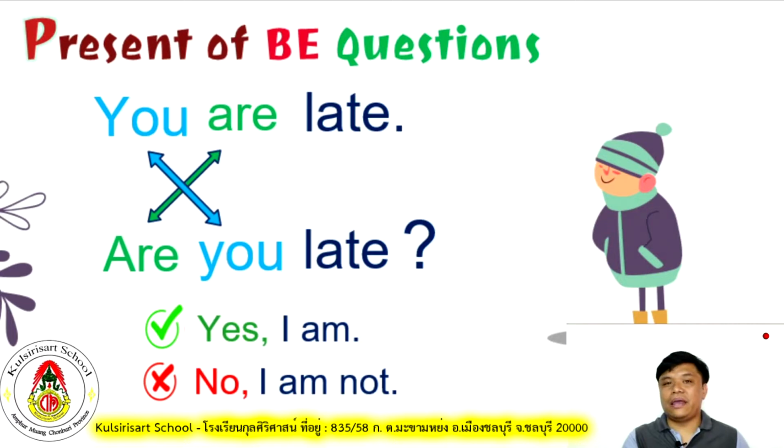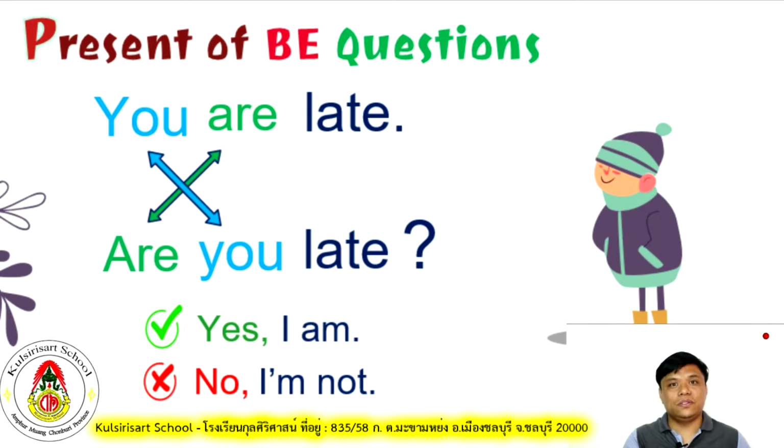No, teacher, I am not late. Yes, I am, teacher, I am late. No, I am not. How to make a contraction with a negative answer? No, I'm not. It's easy, right? That's all for our question that starts with the be verb.